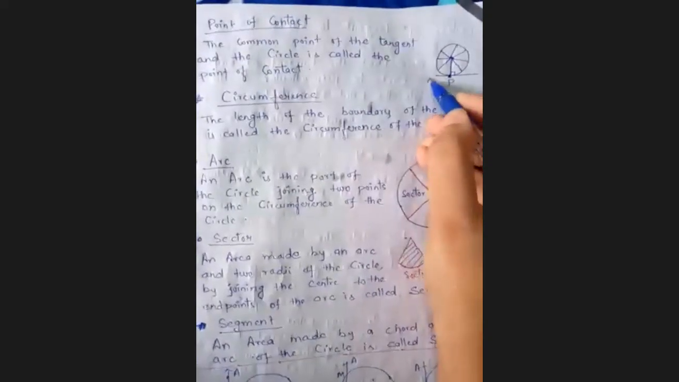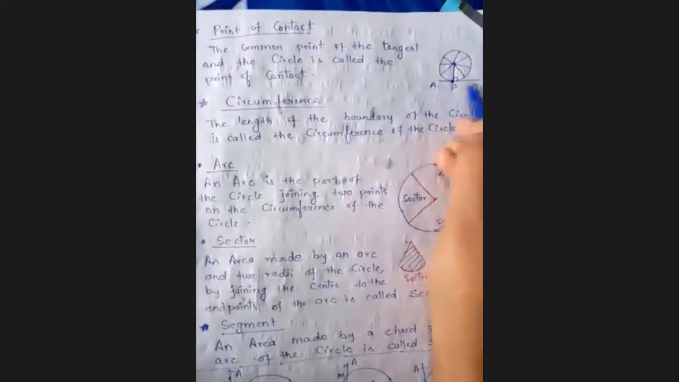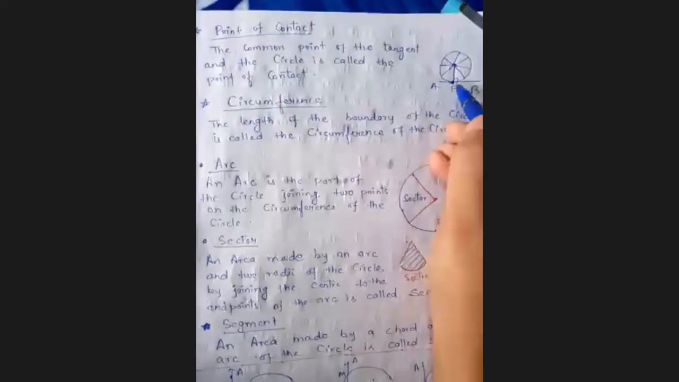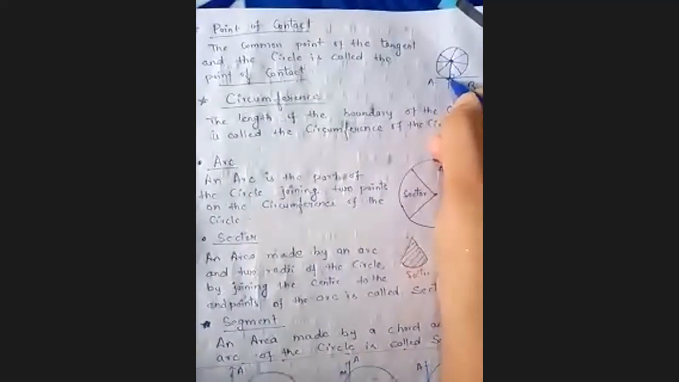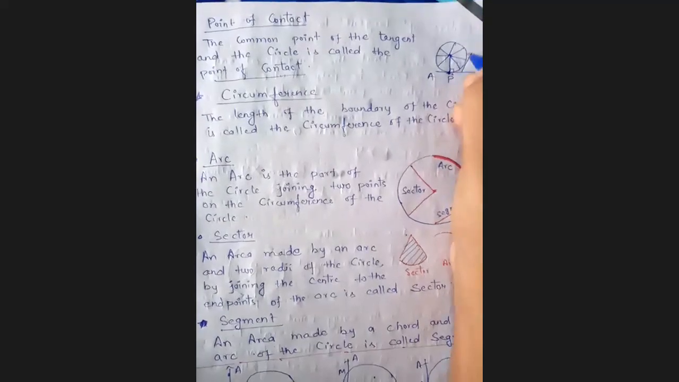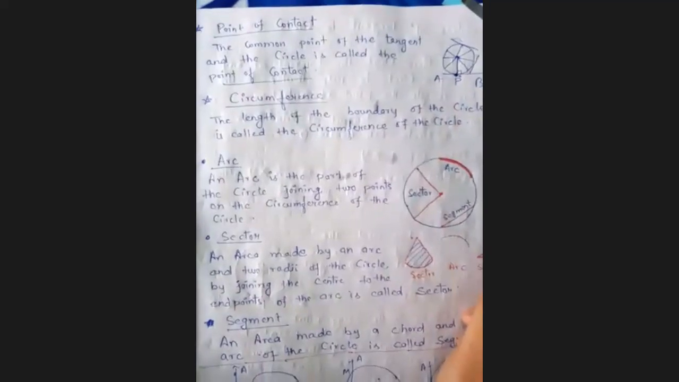Now what is the point of contact? The common point of the tangent, you know that AB is the tangent because AB intersects at this point. So this common point of the tangent and the circle is called the point of contact. This point P is called its point of contact. There can be many points of contact, however many tangents you draw from any point, that is called the point of contact to the circle.